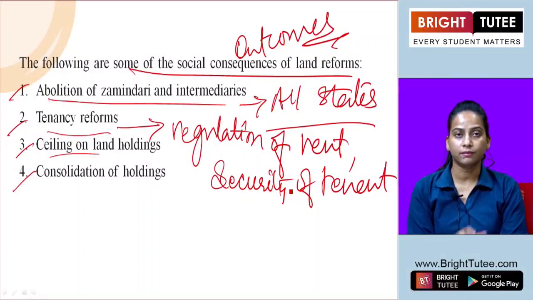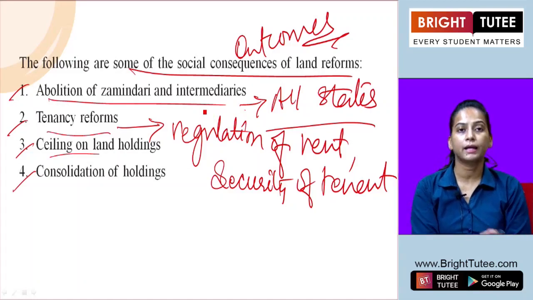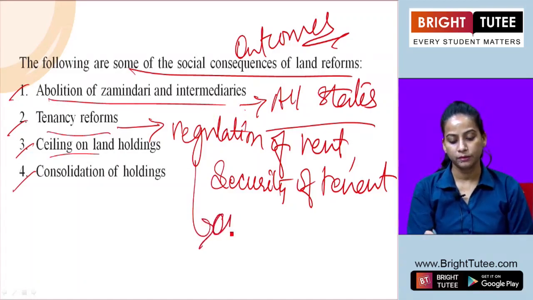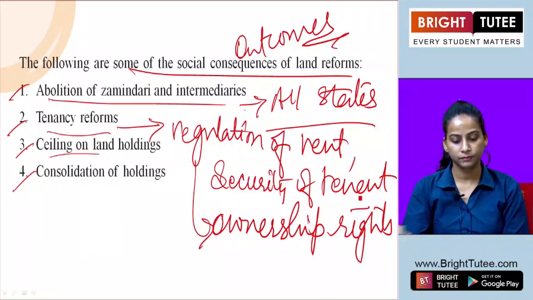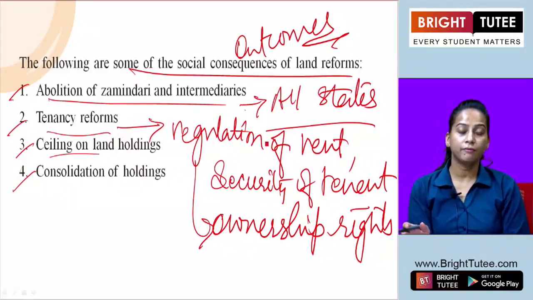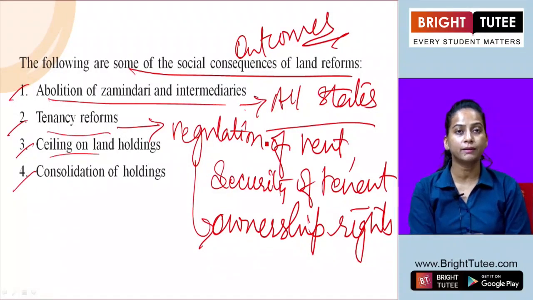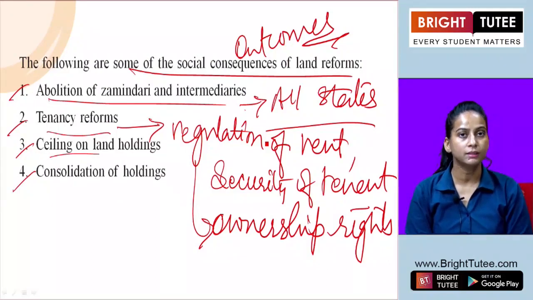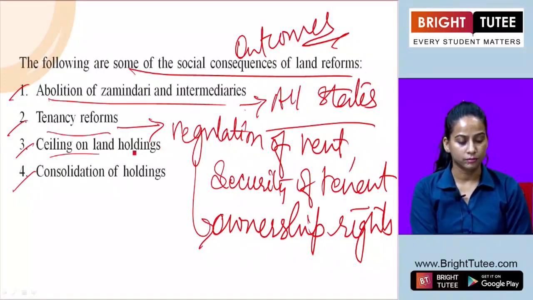As a result, a large number of tenant farmers acquired ownership rights. When they acquired ownership rights, it encouraged them to bring positive change and increase productivity in the agricultural sector. It actually motivated them to improve agriculture.